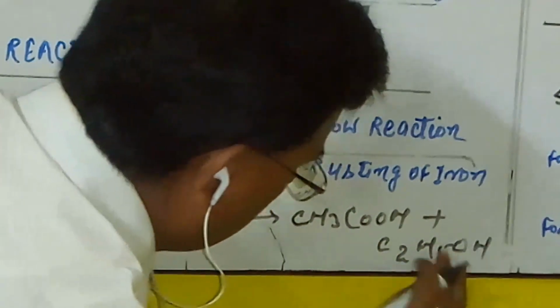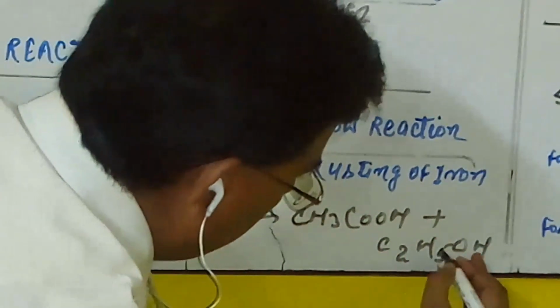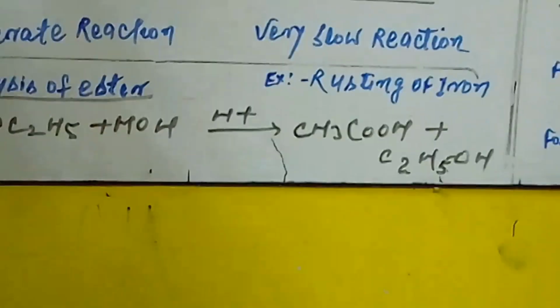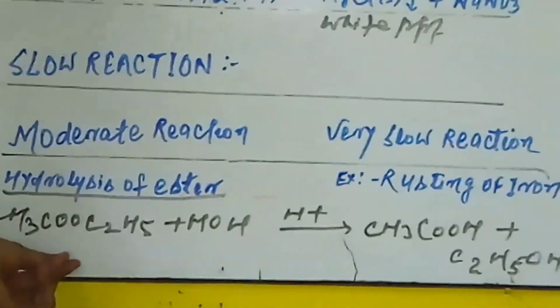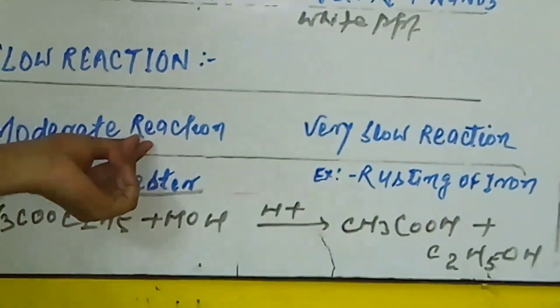This reaction occurs in a measurable period of time, so that type of chemical reaction is considered a moderate chemical reaction.